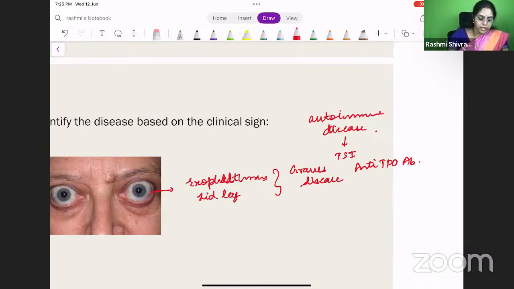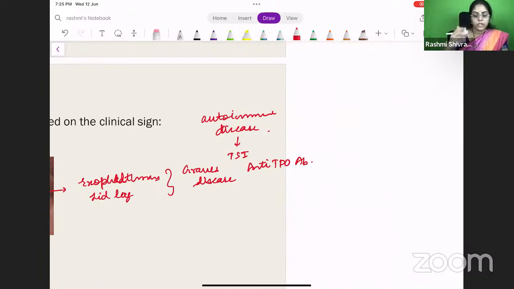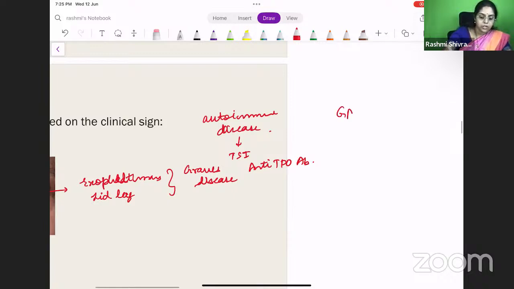So what happens? Why do we have this Graves ophthalmopathy? This is because of deposition of glycosaminoglycans in the connective tissue or the musculature, extraocular muscles. Because the connective tissue content of the extraocular muscles is increased, the eye tends to be pushed out. The glycosaminoglycans will be increased in the surrounding connective tissue as well as in the extraocular muscles. There will be a lymphocytic infiltration. So because of that, the eye is popped out. Okay, this is Graves ophthalmopathy.